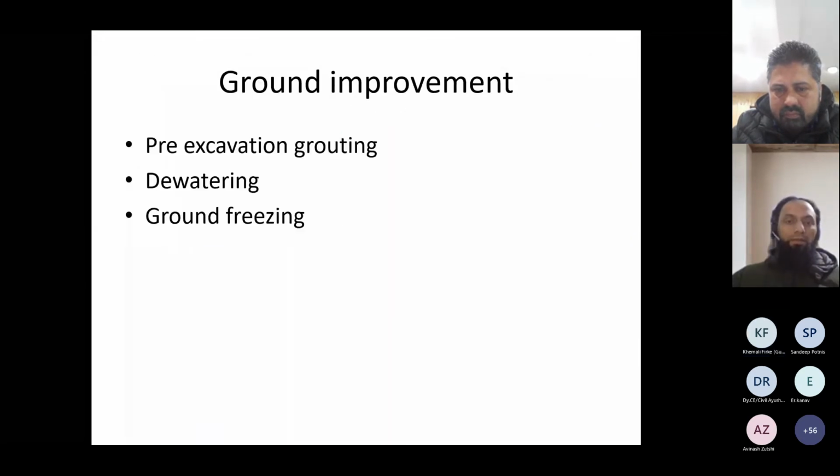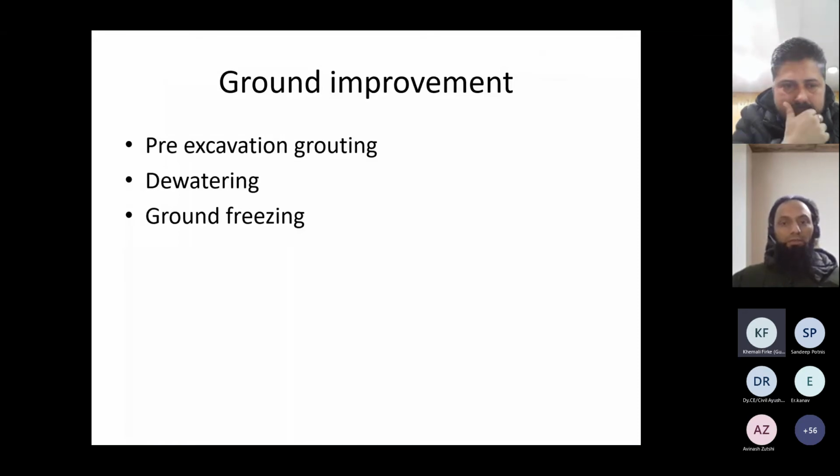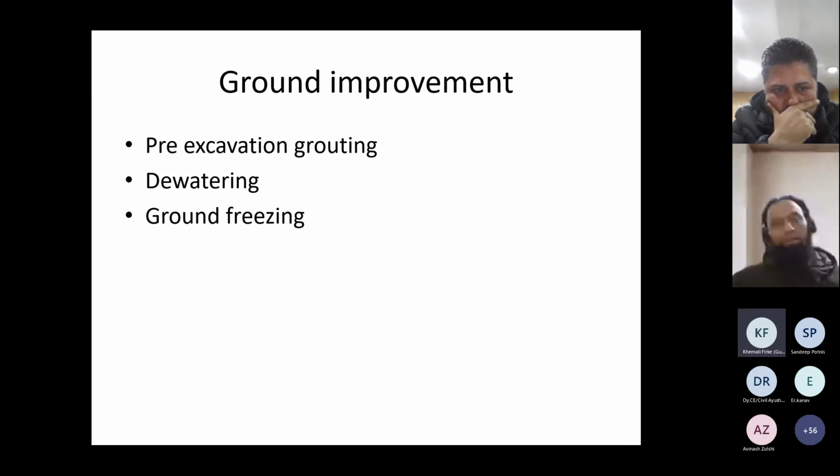And then there are some more ground improvement methods like grouting, which can be done before excavation on the face or from the ground surface if required. Dewatering can be done if the tunnel is shallow and we have a lot of submergence conditions. Ground freezing is another advanced methodology, where you can neither do dewatering nor grouting. So in that case, we have to freeze the ground and then do the excavation.